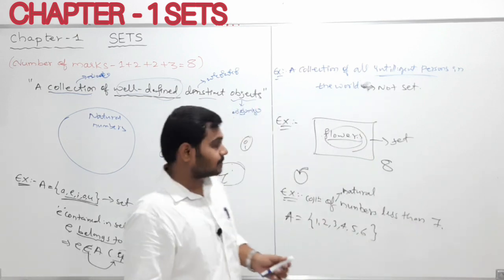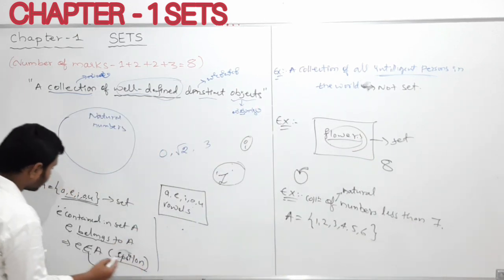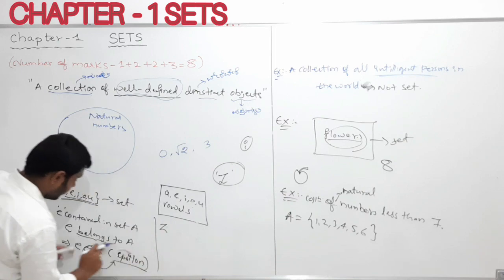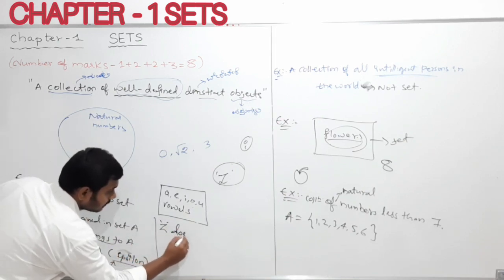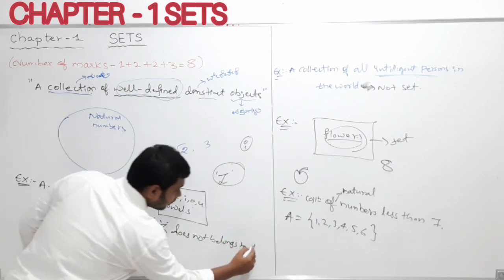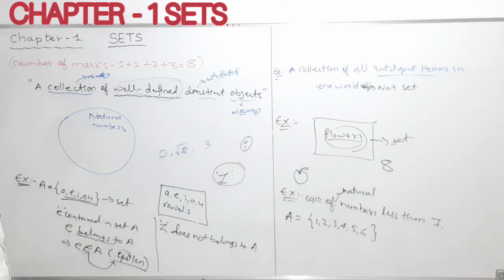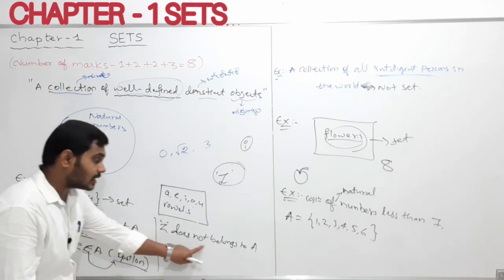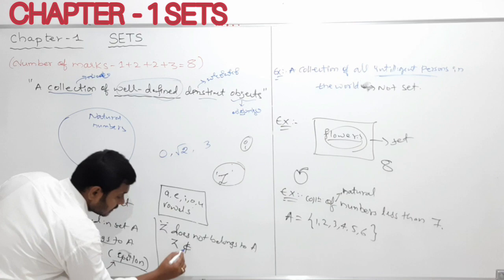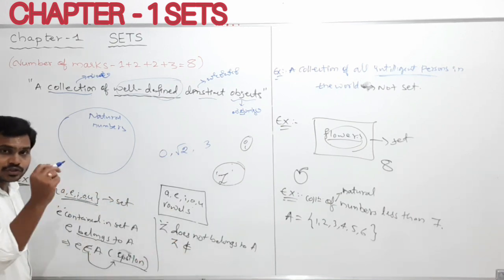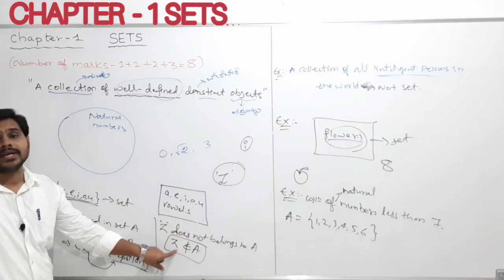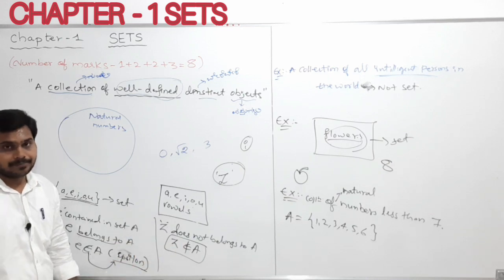Clear? And next, my dear students, Z does not belong to set A. Z does not belong to set A means Z is not contained in this set A. So we can write this in symbolic form like this: we write the epsilon and scratch a line above it, Z does not belong to A. Clear, my dear students?